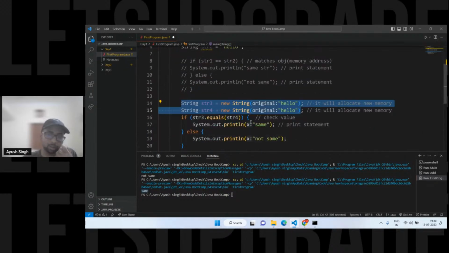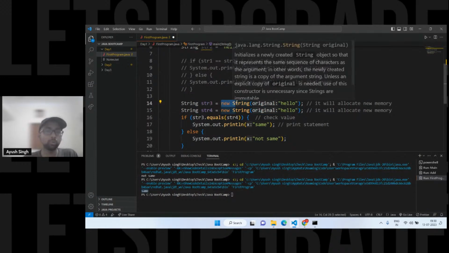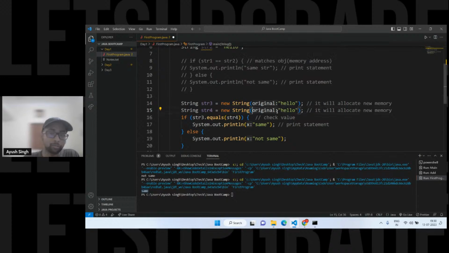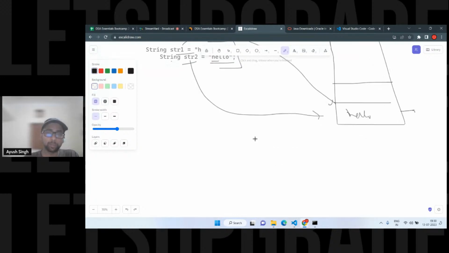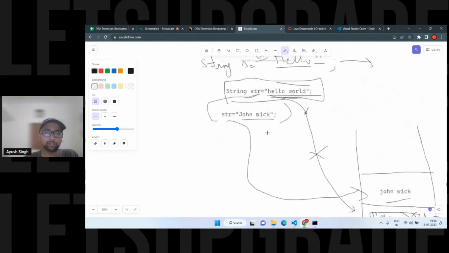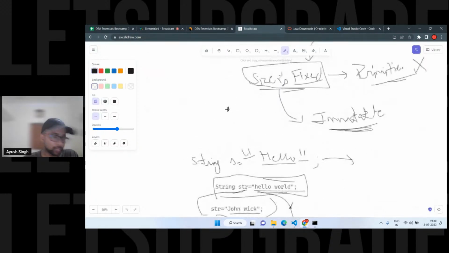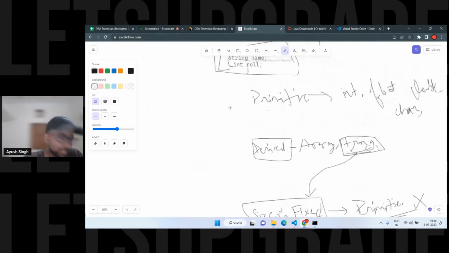So does anyone have any doubt till this point? Just tell me. See, this is what the convention is. When we use the new keyword, new space will be allocated, no matter what we are storing. If it's the same string which is already there, it will still create another space. Okay, that's the point. Does anyone have any doubts till here? Just let me know. Any doubts?